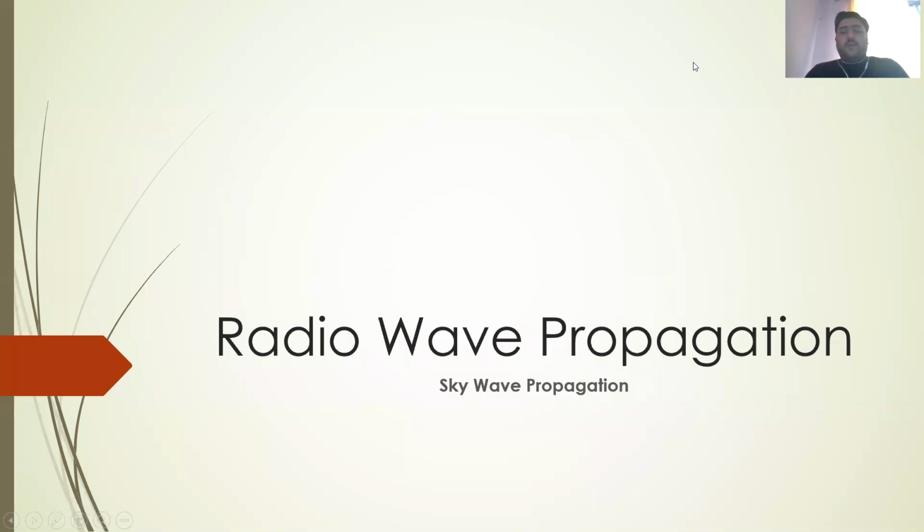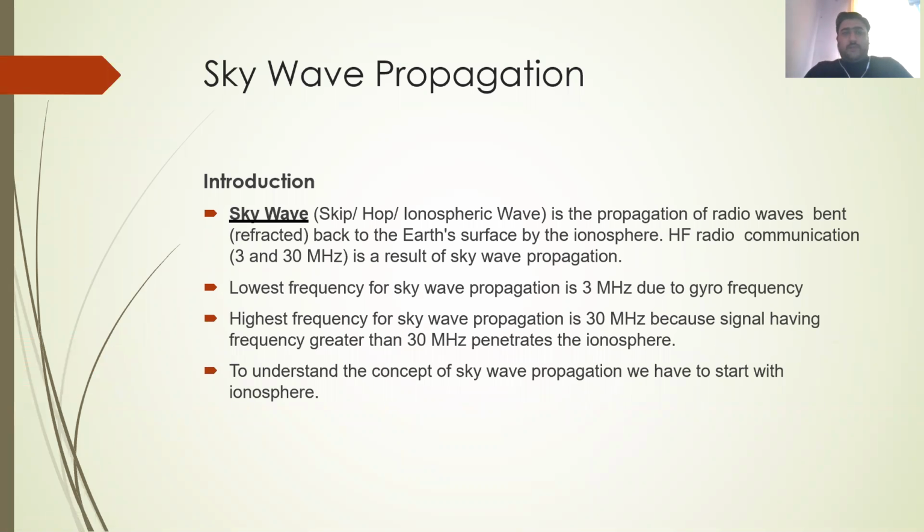Good morning to all. I'm here to start with radio wave propagation. In radio wave propagation, we have to see how the wave is propagated in free space from the transmitting antenna to the receiving antenna, and what the different types of wave propagation are. There are three types of wave propagation which we have to discuss in this particular subject, antenna and wave propagation.